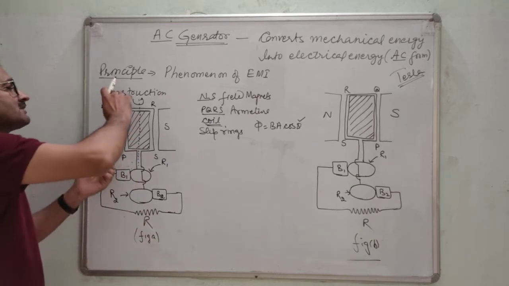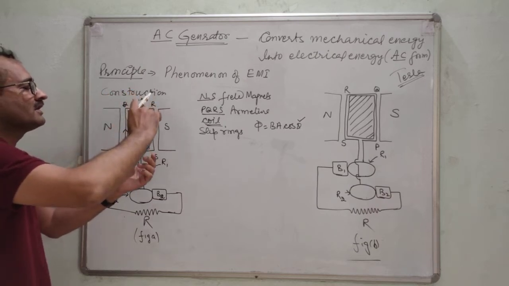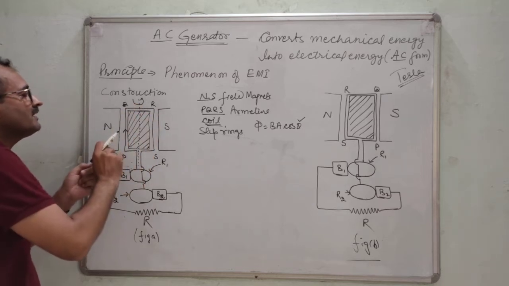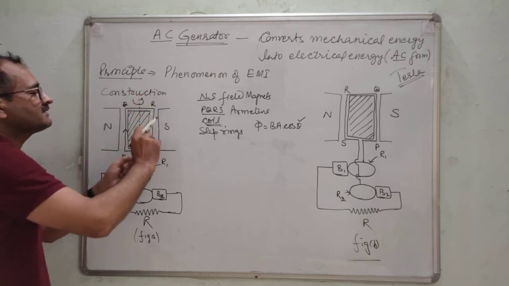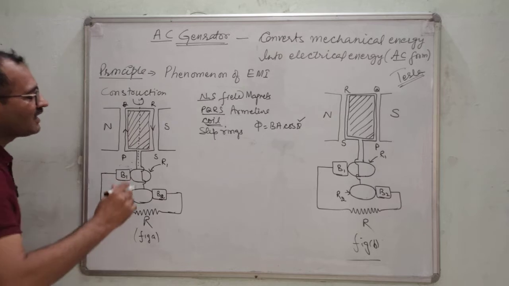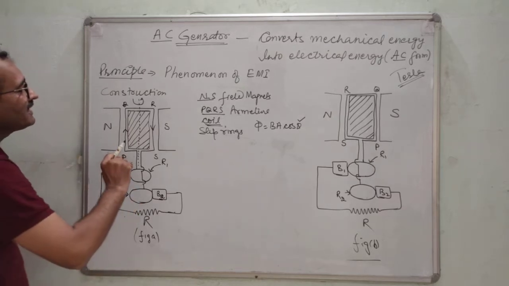And PQ is coming out, RS is going in. The direction of motion of the conductor has definitely changed, therefore the direction of current will also change. If the current is going from P to Q, the current in RS will be from R to S. Now, how will the current complete its cycle?